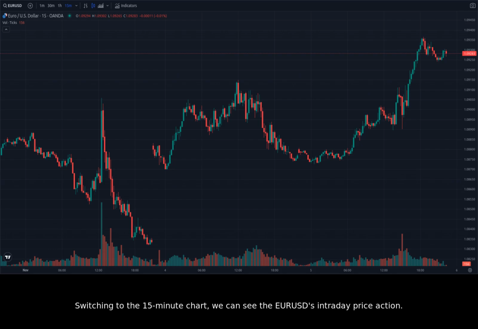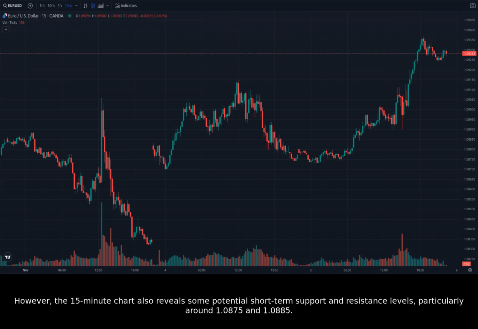Switching to the 15-minute chart, we can see the EURUSD's intraday price action. The pair has been trading in a relatively tight range between 1.0870 and 1.0885, with a slight upward bias. However, the 15-minute chart also reveals some potential short-term support and resistance levels, particularly around 1.0875 and 1.0885. These levels could provide opportunities for scalping or day trading, but traders should be cautious as the market remains volatile.